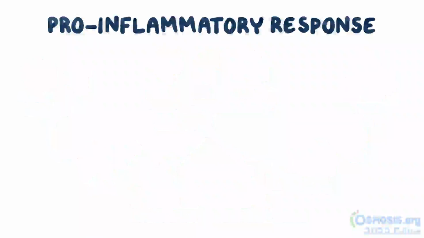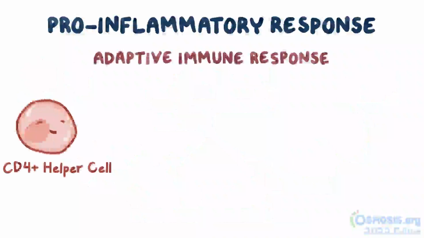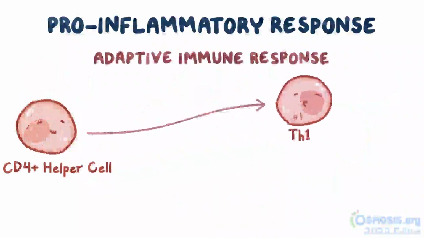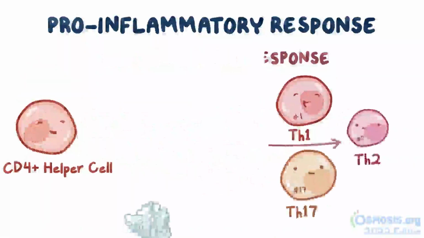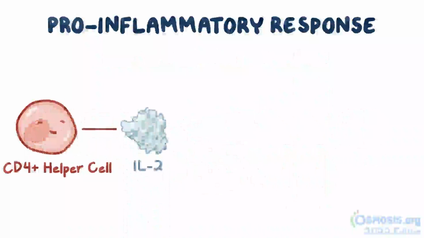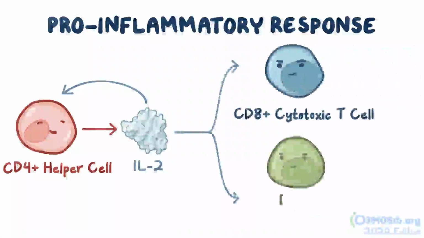As time passes, the immune system moves into the adaptive immune response, and cytokines are what help CD4 positive helper cells differentiate into specialized subsets called Th1, Th2, or Th17 cells. Going one by one, interleukin-2 is produced by CD4 positive helper cells, and it also acts on CD4 positive helper cells, as well as on CD8 positive cytotoxic T cells and B cells.